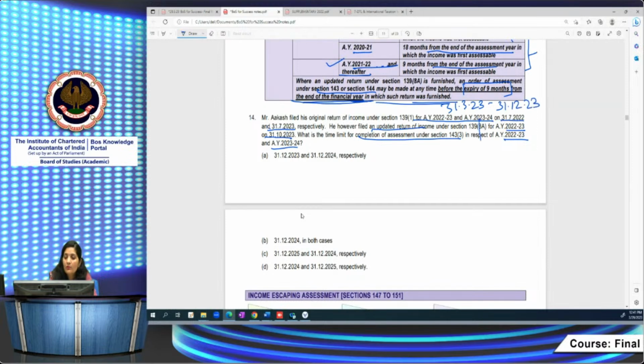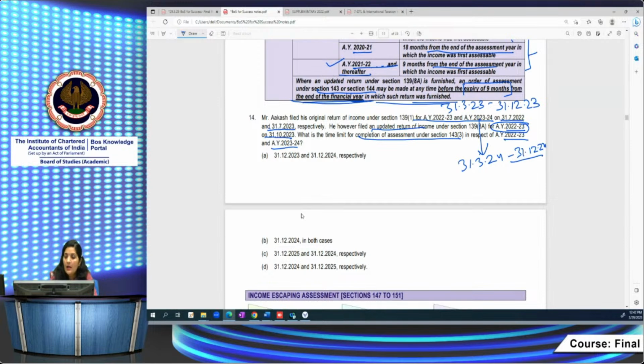In case of AY 23-24, what is the time limit you have? The assessment year is ending on 31st March 24 and you have time up to 31st December 24. Okay. For AY 22-23 he has furnished the updated return. So 23-24 is straightforward. You have already determined the time limit is 31st of December 24.